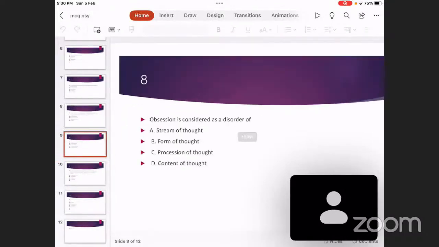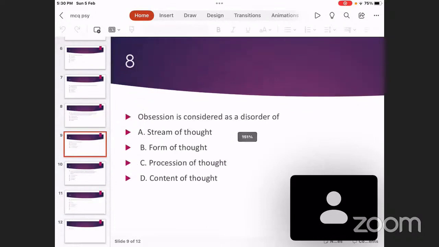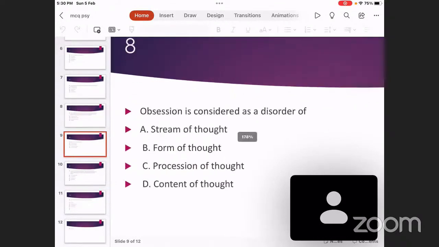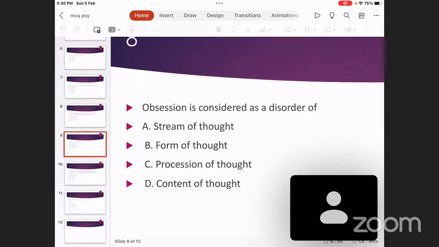Now we come to the 8th question. Obsession is considered as a disorder of: choice A, stream of thought; choice B, form of thought; choice C, possession of thought; and choice D, content of thought. Answer is C, possession of thought. Possession of thought means usually your thought is supposed to be under your absolute control. You are able to regulate your thoughts. Of course, some disturbing thoughts may come once in a while, but in a usual person, we can keep them under control.